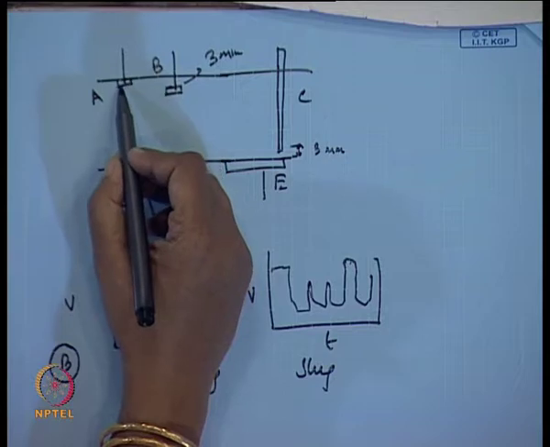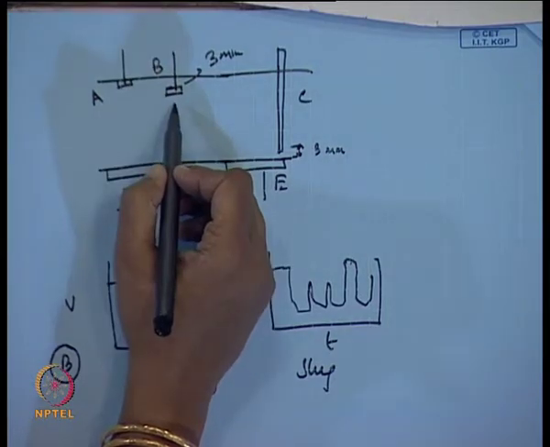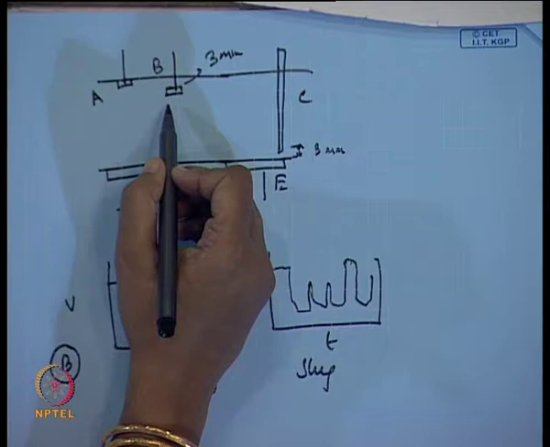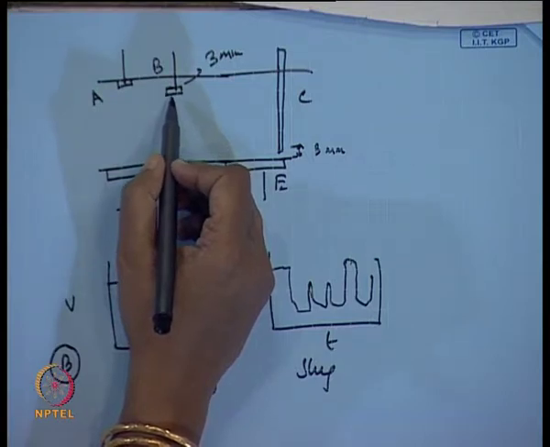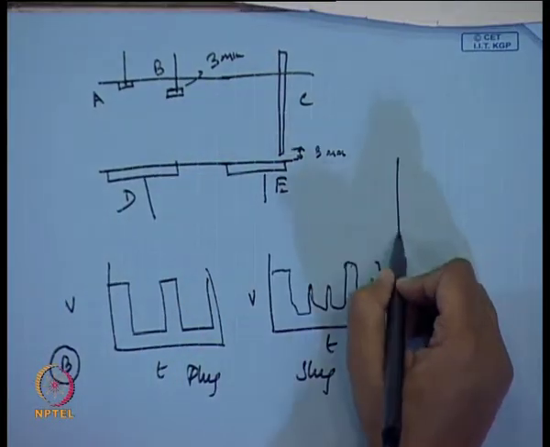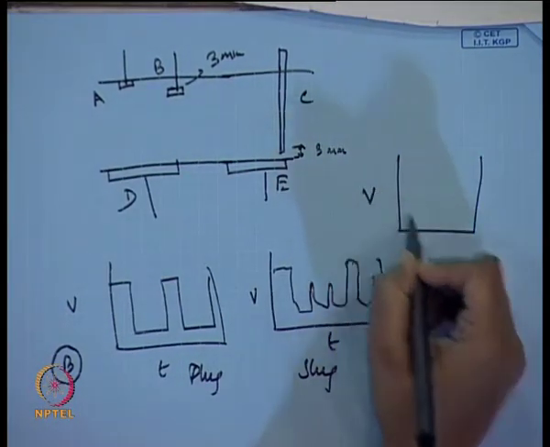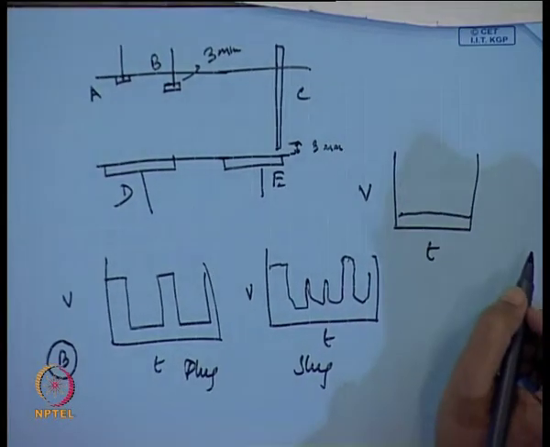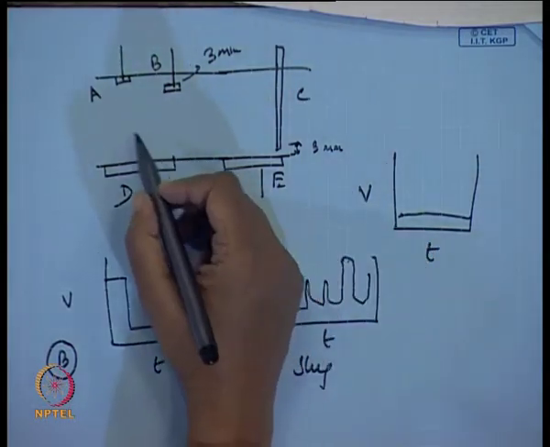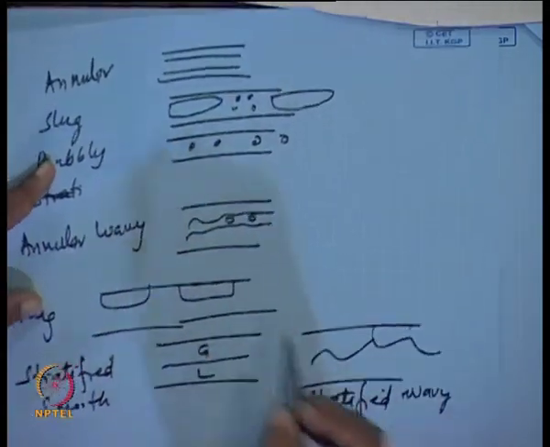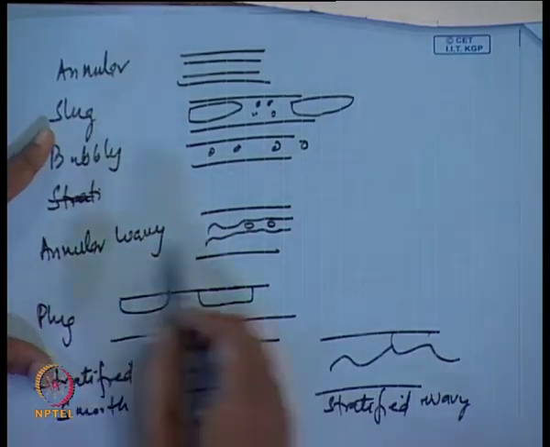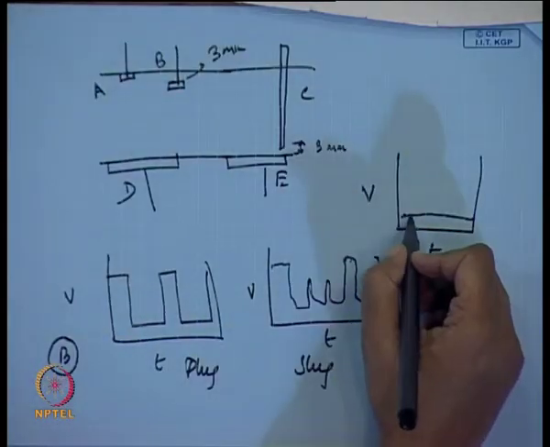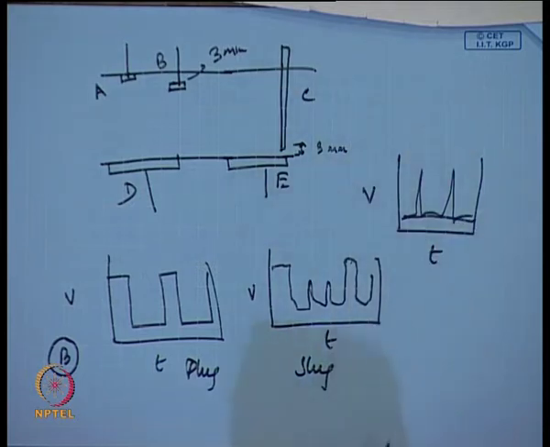So, definitely there will be different signals from A and B when it is annular flow pattern. Clear? In annular flow pattern, what do you get from B? In voltage versus time, you will almost simply get some output at 0 voltage. If there are certain gas disturbances, say you get something of this sort, annular wavy sort of a thing, then definitely we will get some sort of spikes, etc. Isn't it?